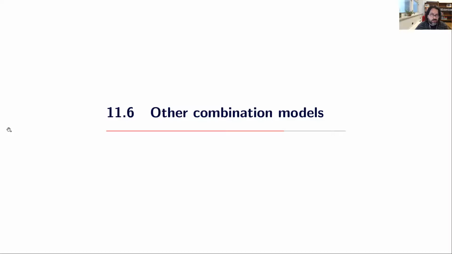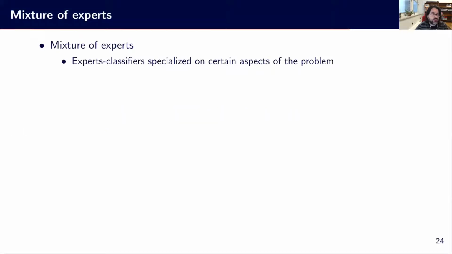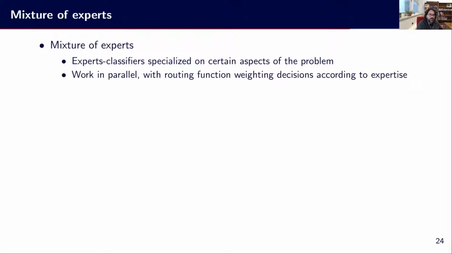So now let's talk about other combination models. There are others, like a mixture of experts. Mixture of experts here means to get expert classifiers specialized on certain aspects of the problem. So here the diversity is induced by the fact that our models are trained more intensely on some subsets of the training set or the type of data we can see.